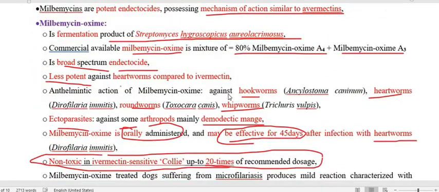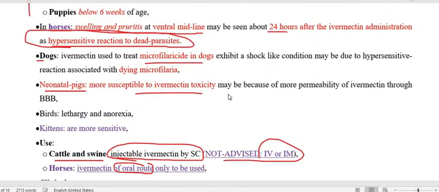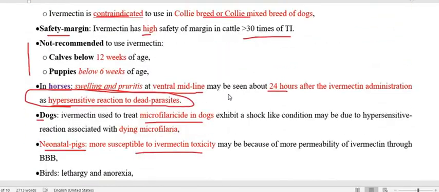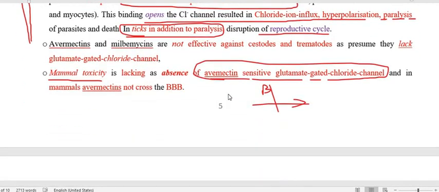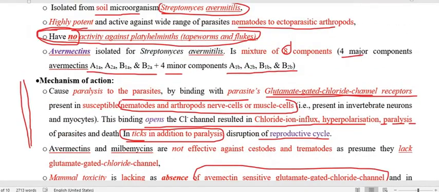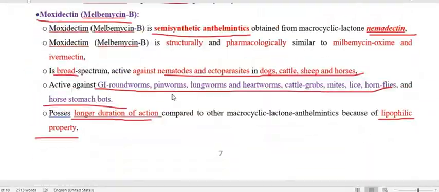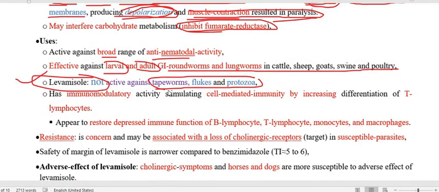So see here, we already discussed this. This drug is not active against the platyhelminths, like the tapeworm and fluke. Likewise here with the levamisole, this is also not active against flukes and tapeworm.